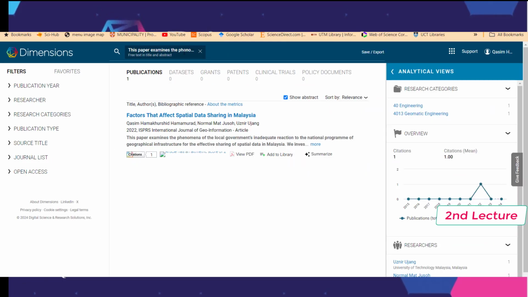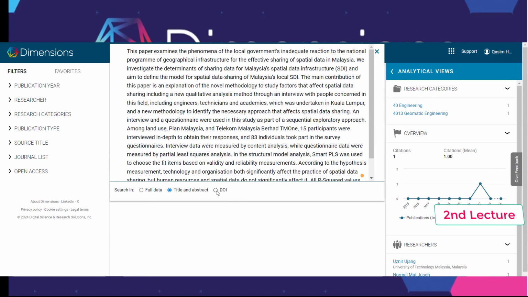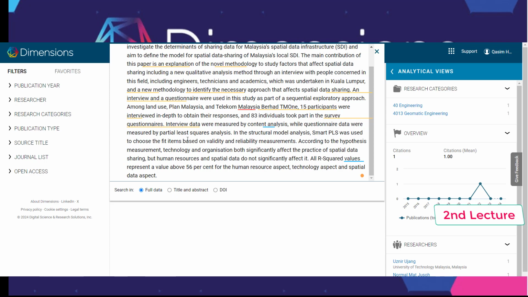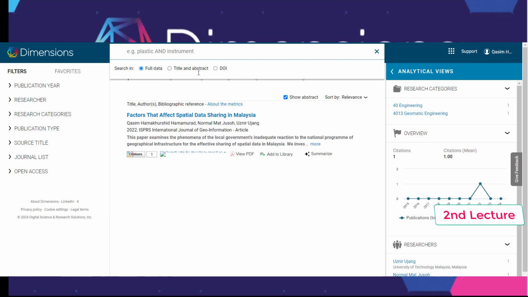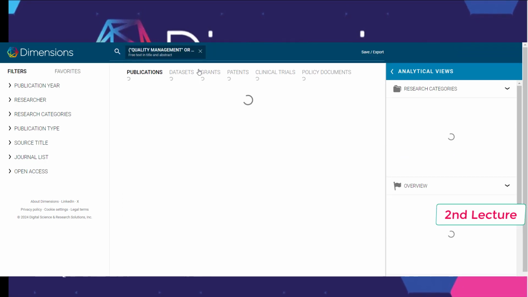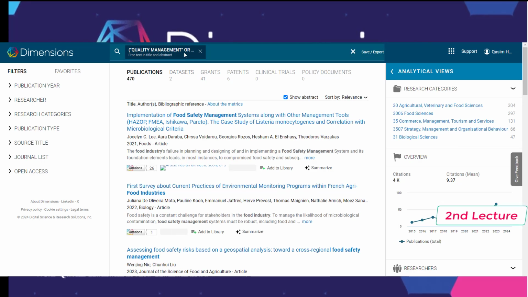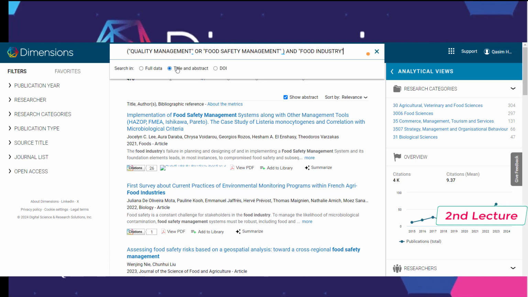So it means exactly we can search depending on the title and abstract, or depending on the DOI, and depending on the full data. We know about the DOI and the title and abstract, but now we need the full text. I put the keyword for full text because I need to find articles that have this keyword, maybe in the title or abstract.